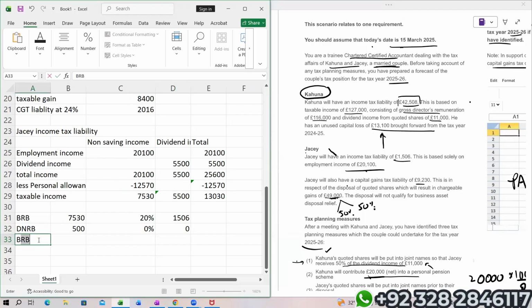Now again basic rate band, but dividend income, 8.75%.